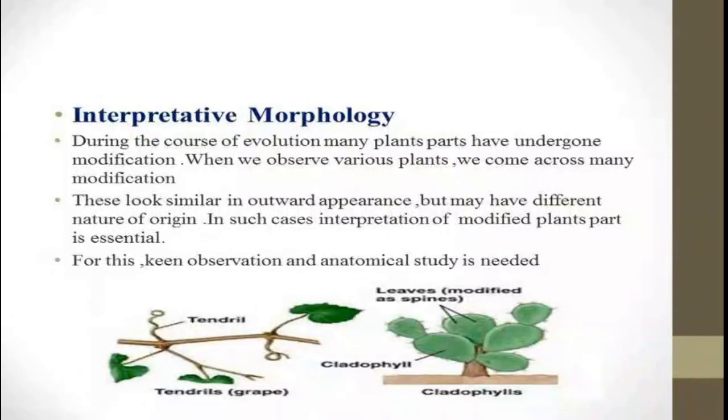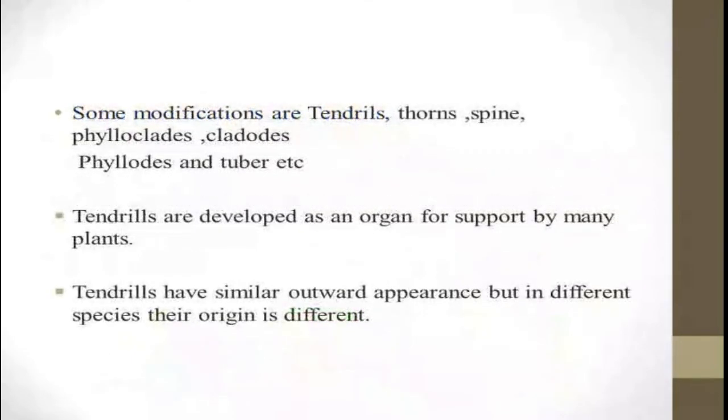For this, keen observation and anatomical study is needed. Let us consider some of the modifications: tendrils, thorns, spines, phylloclades, cladodes, phyllodes, and tubers, etc.